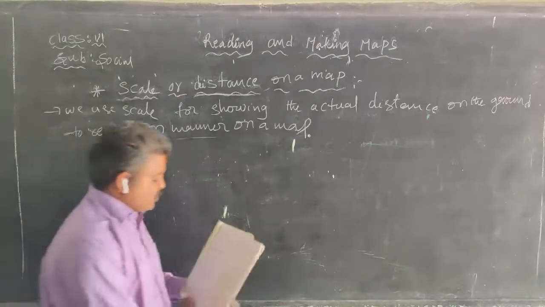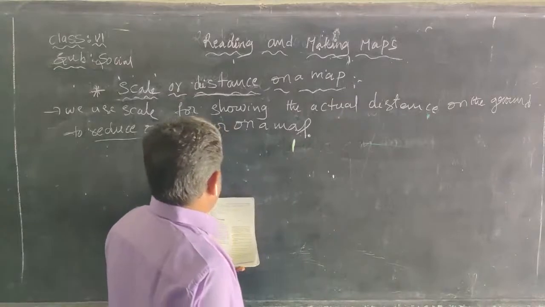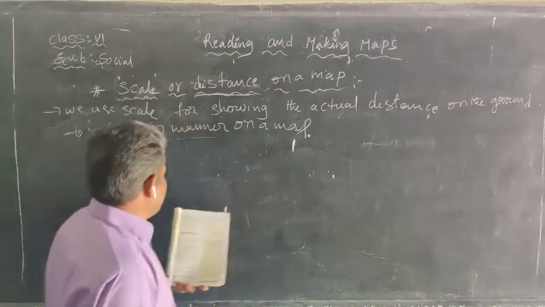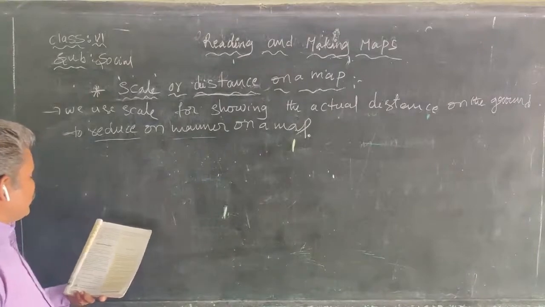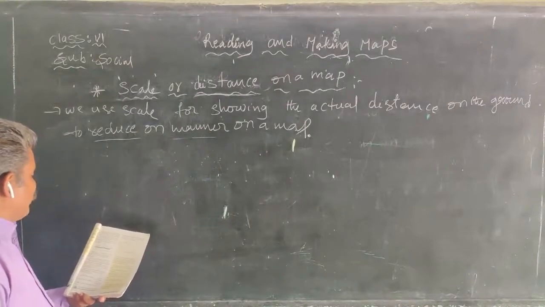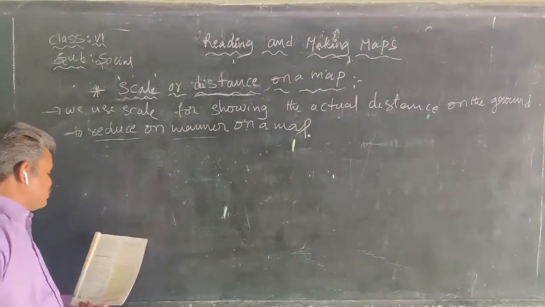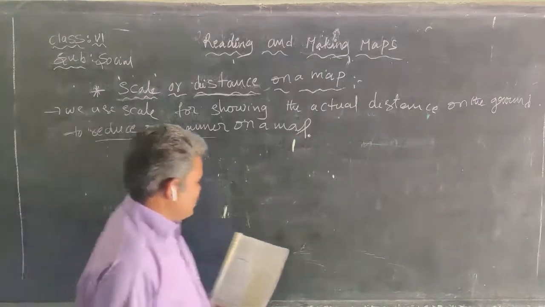Another one, for example, take Srikakulam. Maps always mention the scale they use, and we can find the actual distance between the places using the scale.